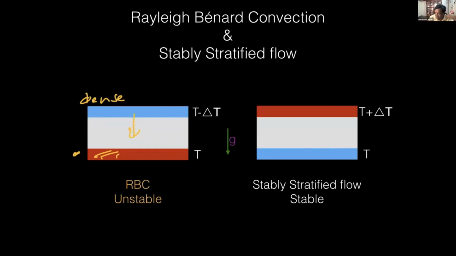But in stably stratified turbulence, we have low temperature below. So heavy fluid, or dense fluid, is below. So it is a stable system. If I make any perturbation, it comes back. So we get gravity waves when we ignore the dissipation. But when you put in dissipation, strong forcing, and strong nonlinearity, then we get a cascade and turbulence.